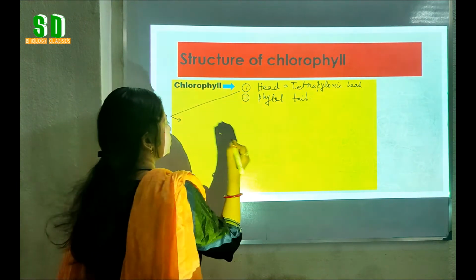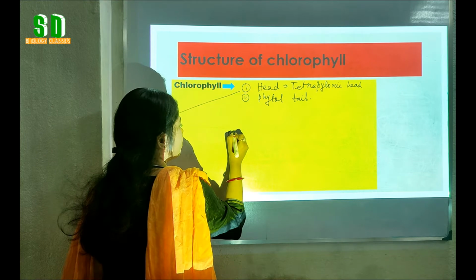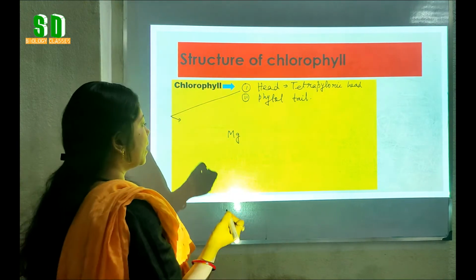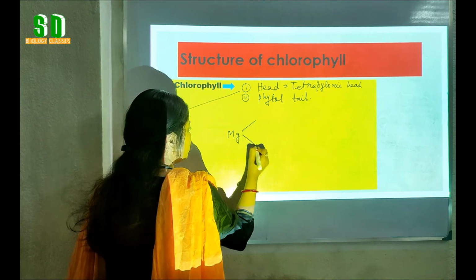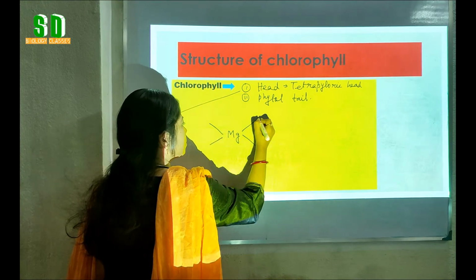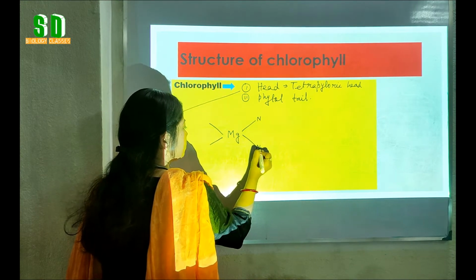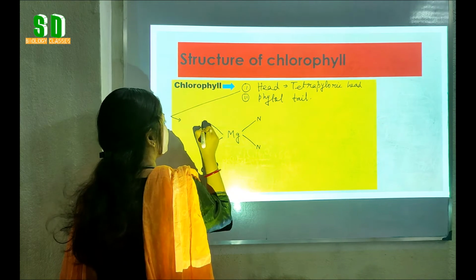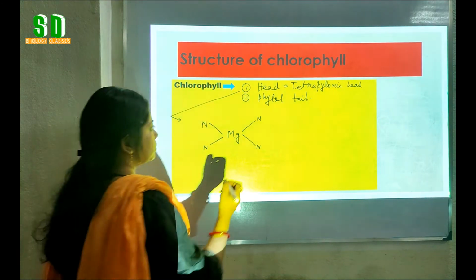The chlorophyll molecule is mainly made up of a magnesium at the center. With this magnesium, 4 nitrogen are attached.